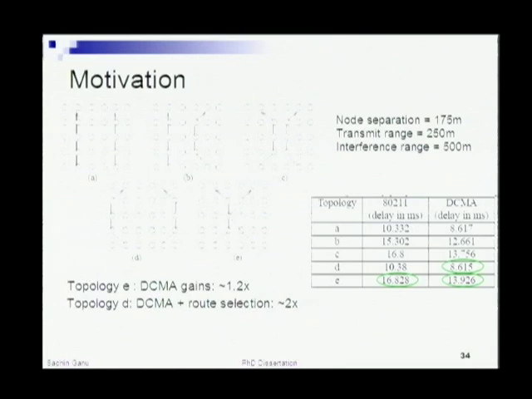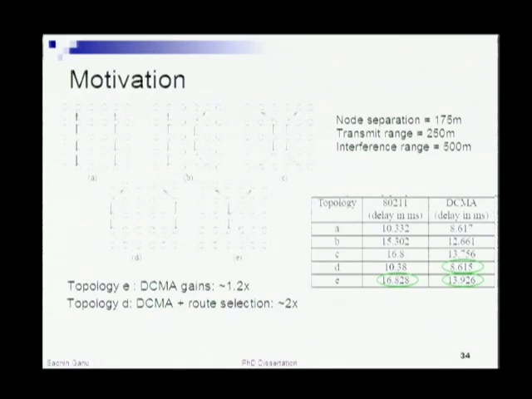The performance that you get in topology E with 802.11 as well as with the DCMA approach is about 16 versus 13 milliseconds in terms of latency. So the DCMA approach we mentioned previously alone gives you roughly a 1.2 times, or about 3 millisecond, improvement, even though you have a poor route selection.